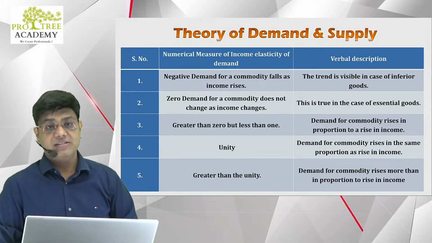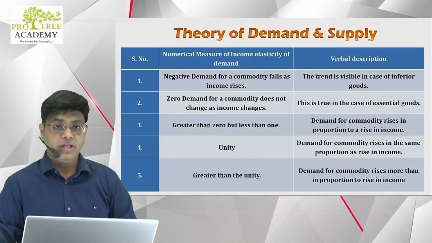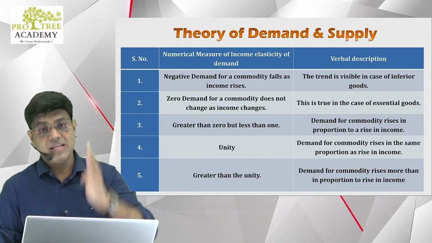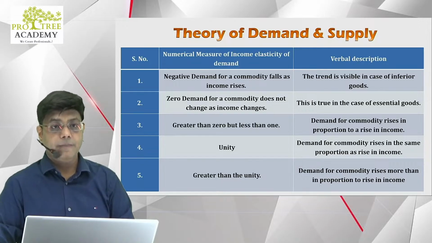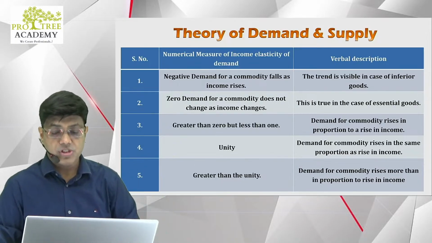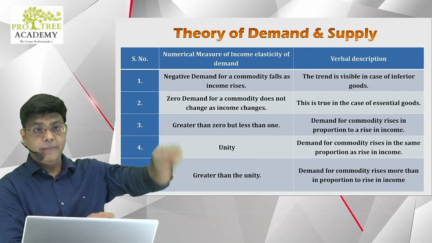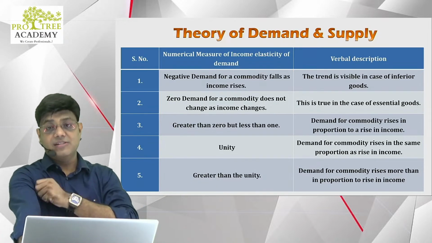Greater than 0 but lesser than 1: demand for commodity rises in proportion less than the rise of income. Unity: demand for commodity rises in the same proportion as the rise in income. Greater than unity: demand for commodity rises more than the proportion to rise in income. All right. So these are the numerical measures and these are the verbal descriptions.